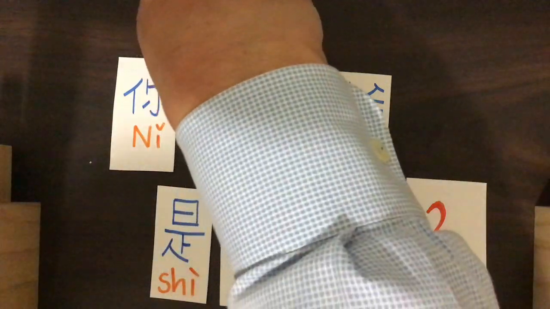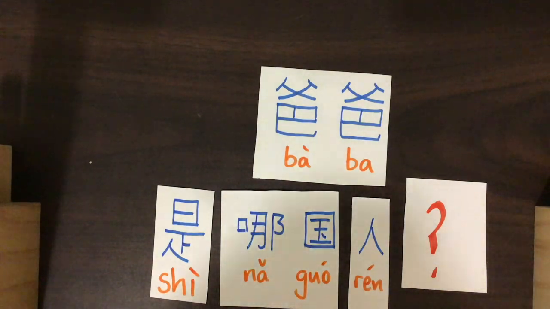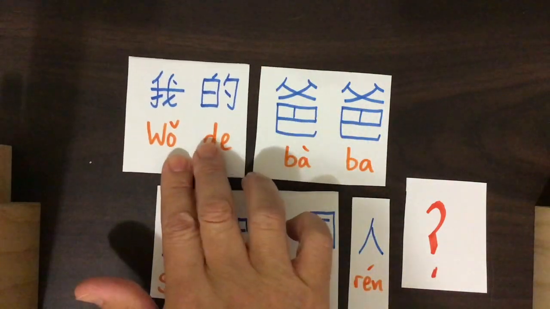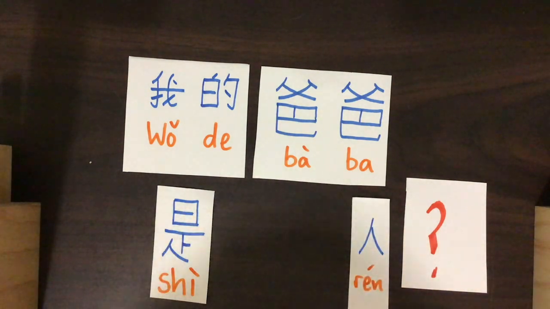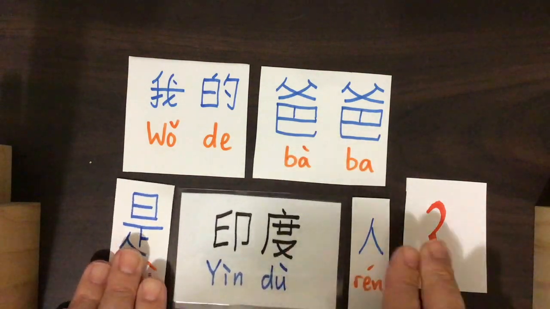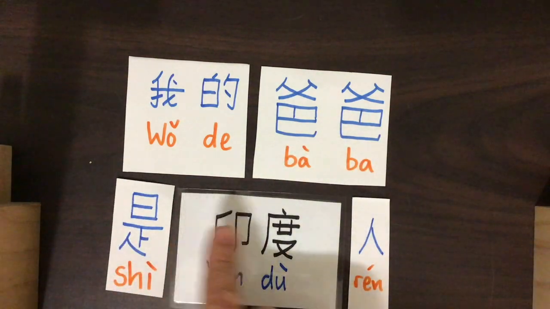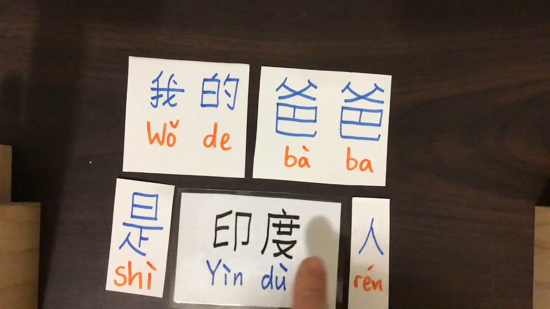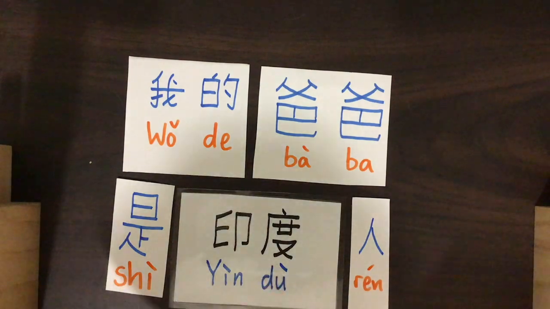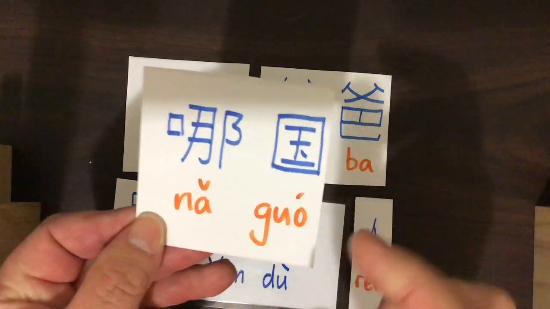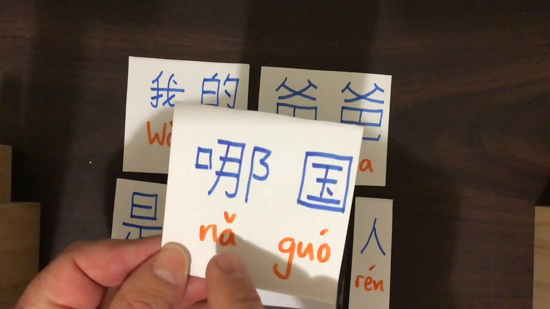Now, an answer you could have. To begin that answer, you need 我的爸爸是, and then we're going to add a country and get rid of the question mark. 我的爸爸是印度人. My dad is Indian, or from India. So, just remember this word na. We're coming back to this pretty soon. But first I have some new words to introduce.